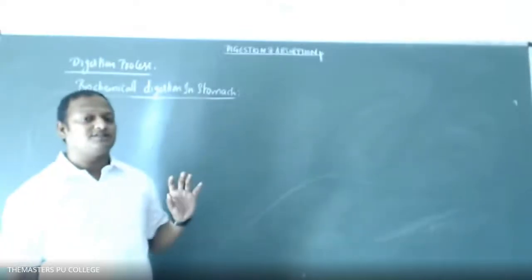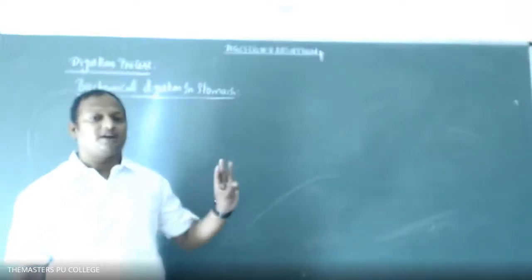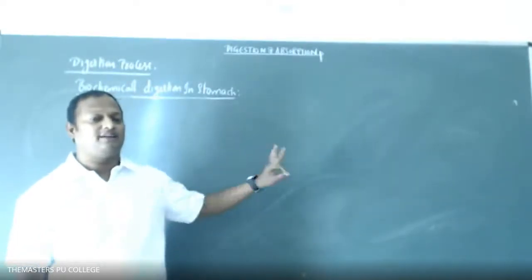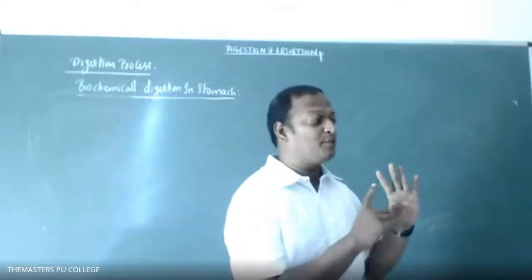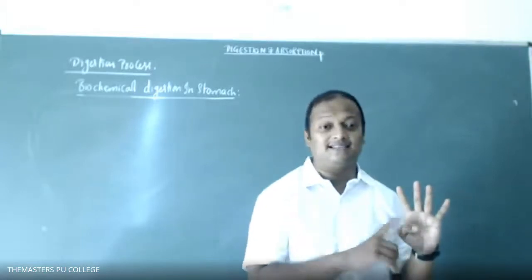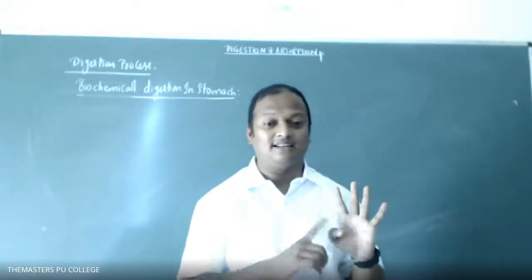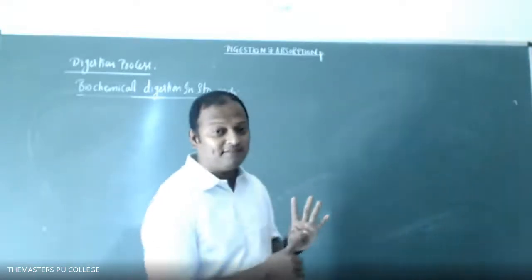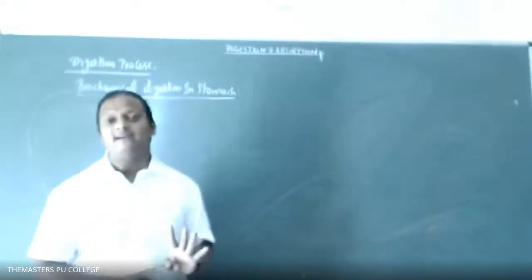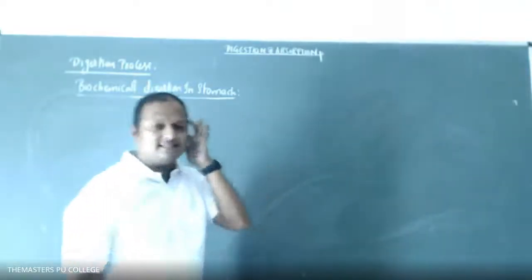So in the stomach, which type of digestion takes place? Carbohydrate digestion, protein digestion, or fat digestion? Protein digestion. In the stomach protein digestion is initiated, not completed. What is the reason? Because of the proteolytic enzymes.